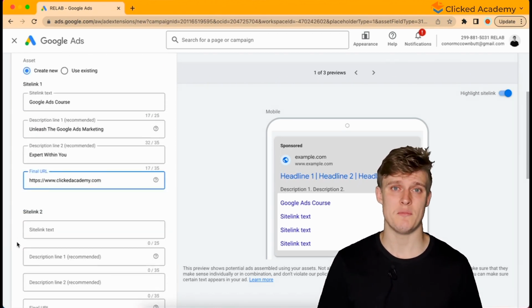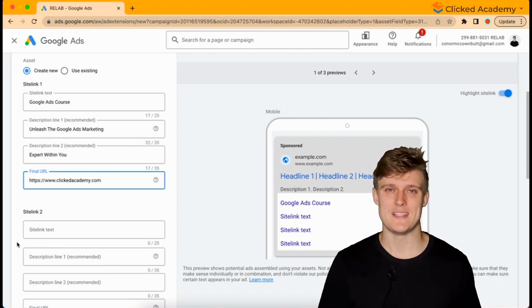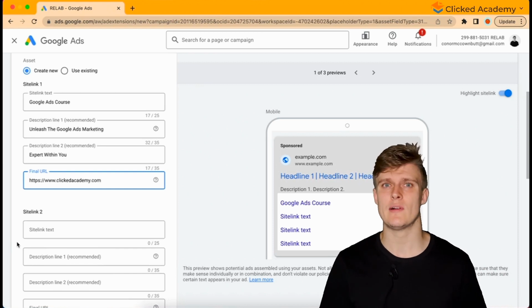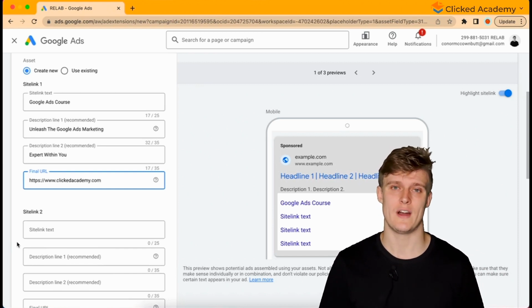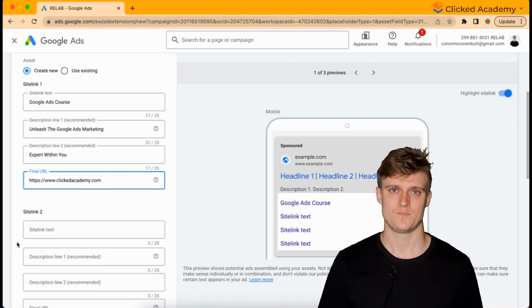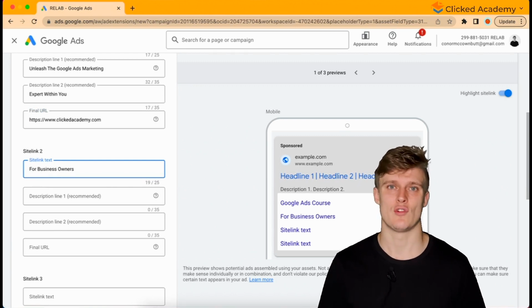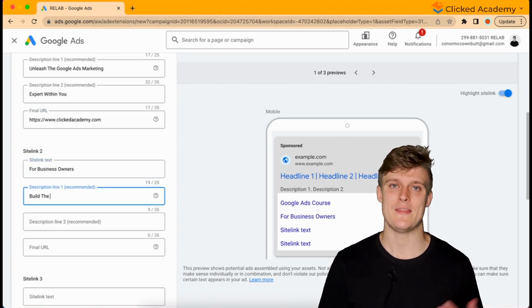You can't use the same URL on multiple site links, so for each one you have to make it a unique URL. One little tip is that if you have to use the same URL, you can add a question mark or a hash symbol at the end of the URL to trick the system into thinking that it's a different one. But we do recommend that you create a unique one for each site link, as you should be selling different components. Now repeat this to create 4 to 6 site links across your different pages. And then click Save.